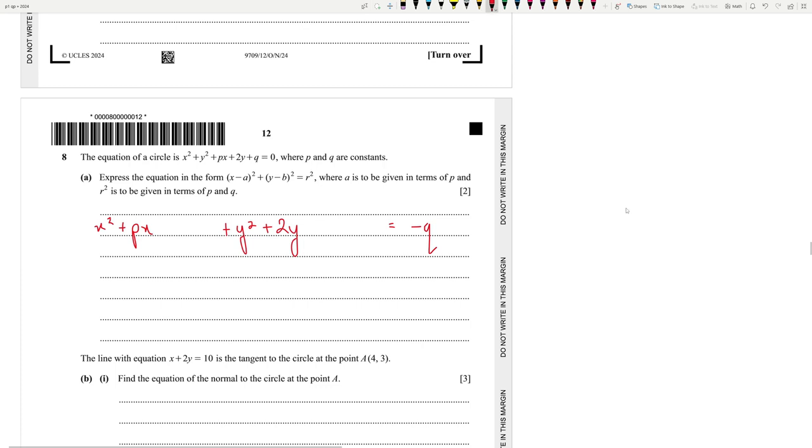Okay, so let's do this. So essentially completing squares, right? So y square plus 2y, what is this essentially? It is basically 2 times y times 1, square minus 1 square. So we need a minus 1 square on the right hand side as well. That's the logic.